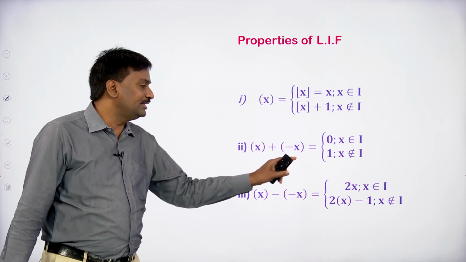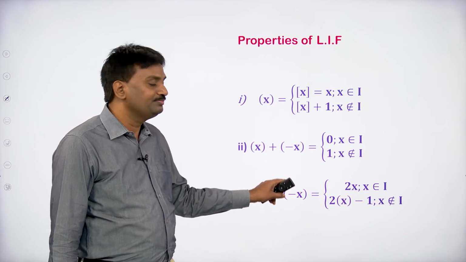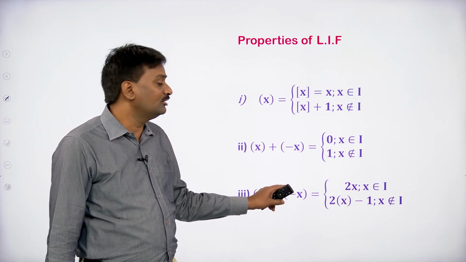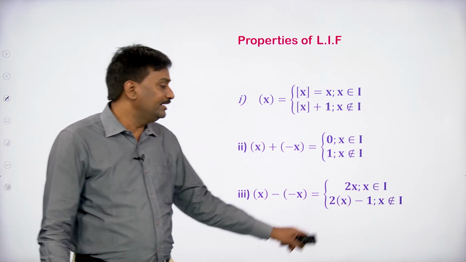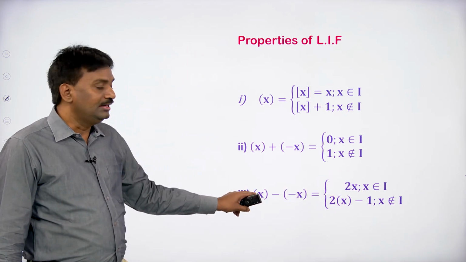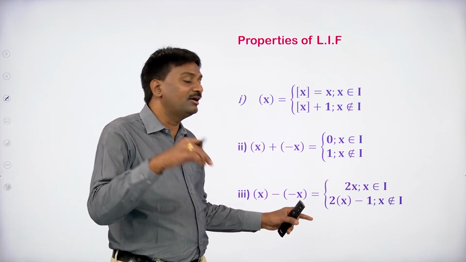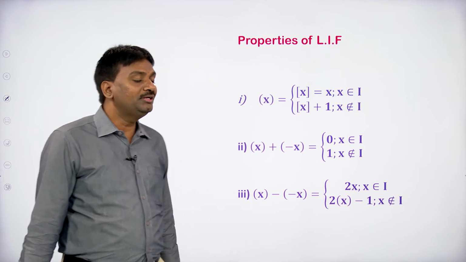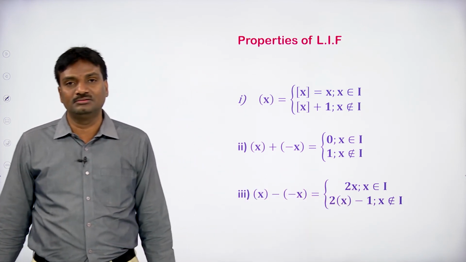So when x is an integer, the least integral part of x minus the least integral part of minus x is 2x, where x belongs to I. If x is not an integer, then it is 2 times the least integral part of x minus 1.